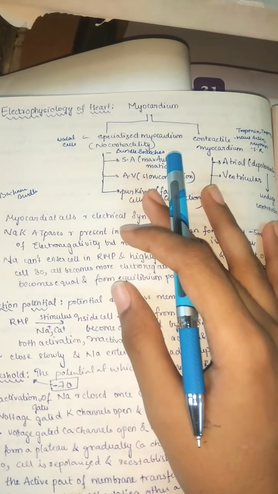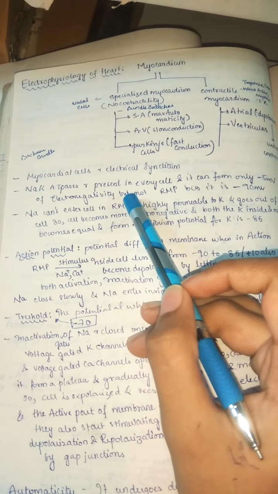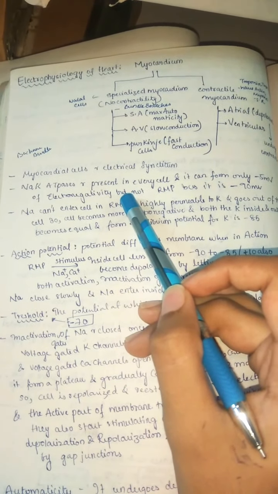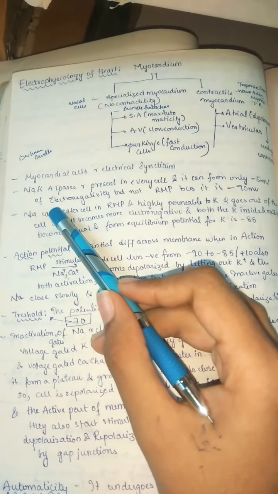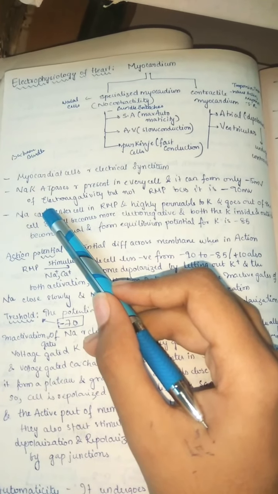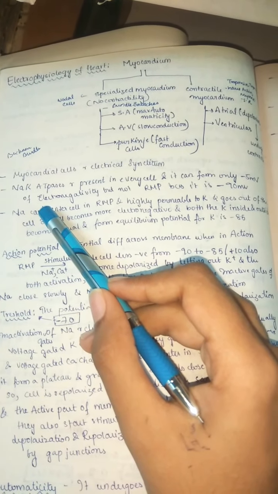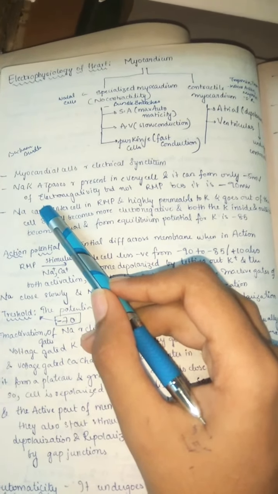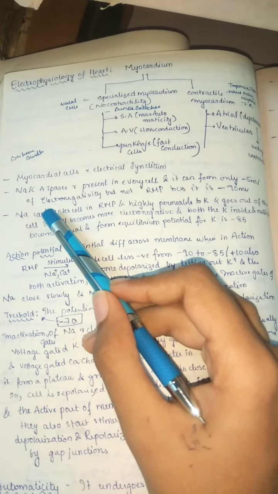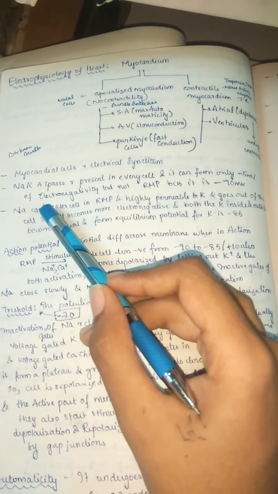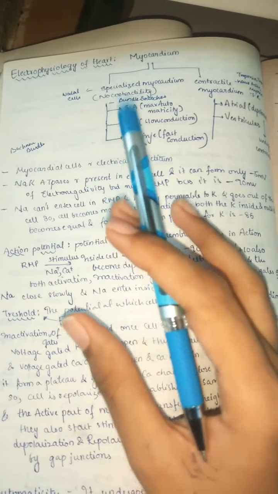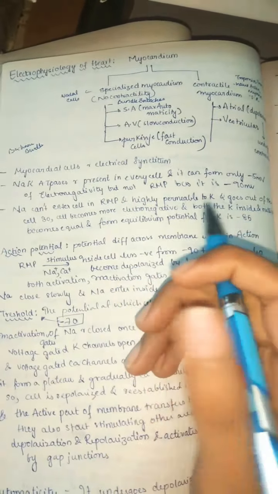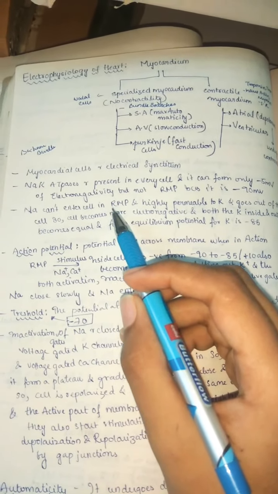So now we'll start our chapter. You can see the myocardial cells are mainly an electrical syncytium because they contract as a single unit. Sodium potassium ATPases are present in every cell, and they can form only about minus 5 millivolts of electronegativity, not an RMP, because to form an RMP it takes about minus 90 millivolts. To form that kind of negative charge, only sodium potassium ATPase is not enough.